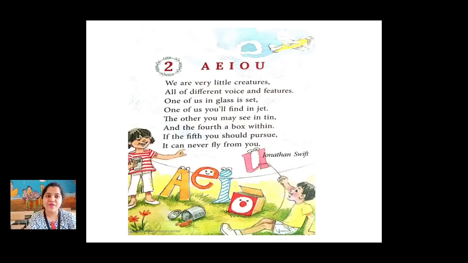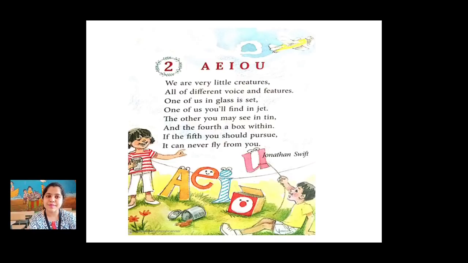A-E-I-O-U. We are very little creatures, all of different voice and features. One of us in glass is set, one of us you will find in jet. The other you may see in tin, and the fourth a box within. If the fifth you should pursue, it can never fly from you.